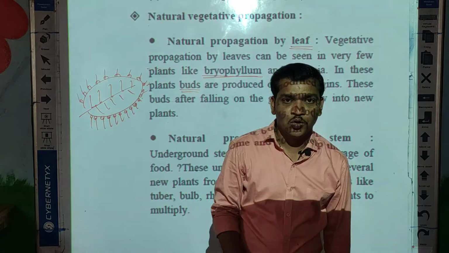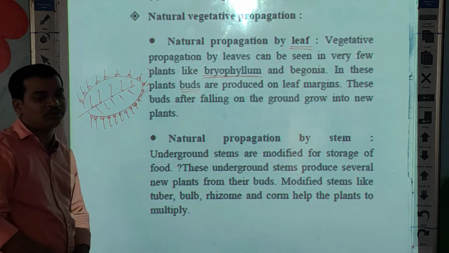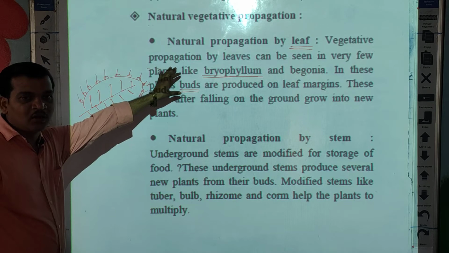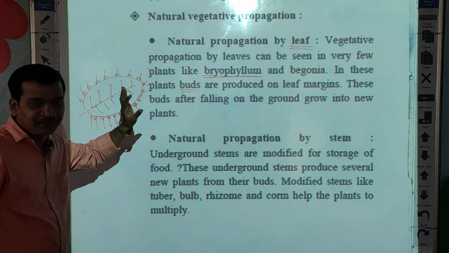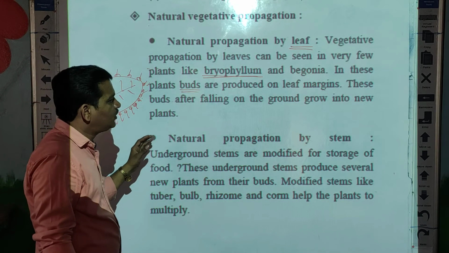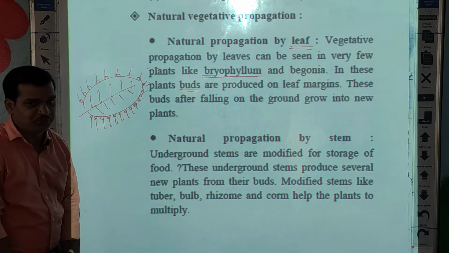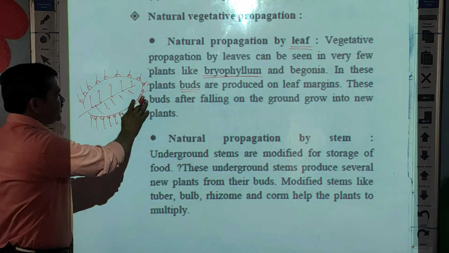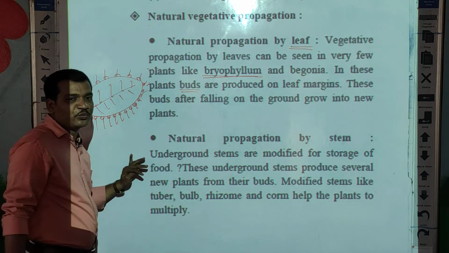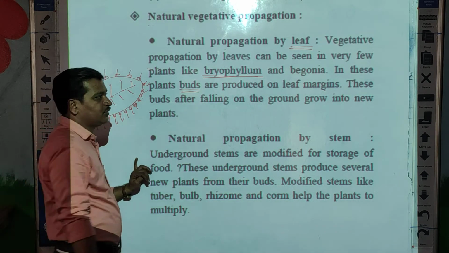Naturally it is done. We are not going to be involved in that. Human beings are not involved in that. Just these plants have buds on the margin of their leaf. When these leaves fall on the ground, after that the bud grows into a new individual or new plant. Okay, so this is called natural propagation by leaf, and this is specially found in Bryophyllum or begonia plants.